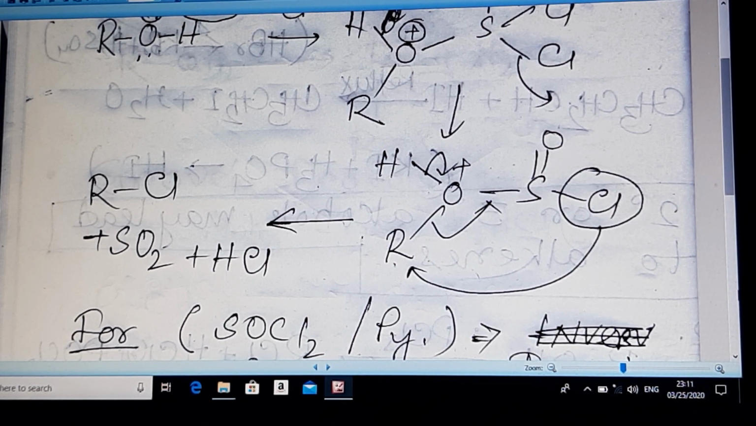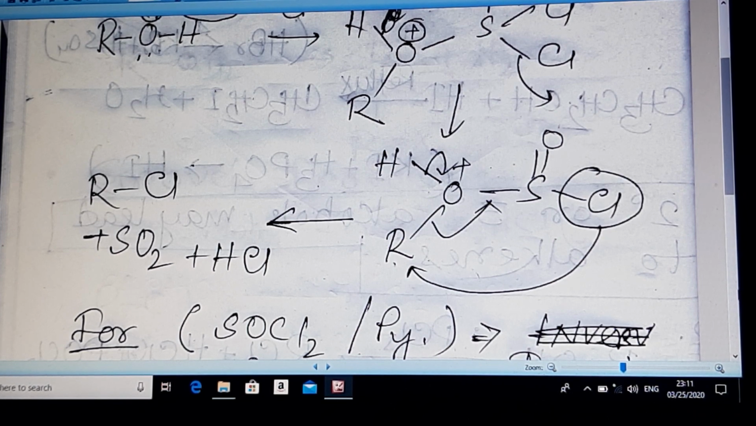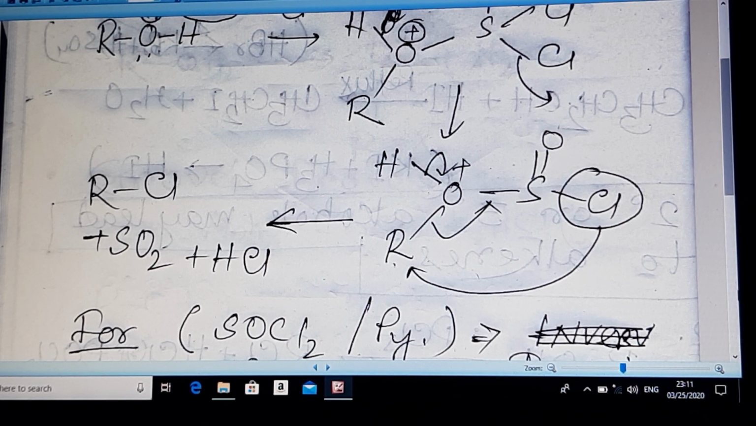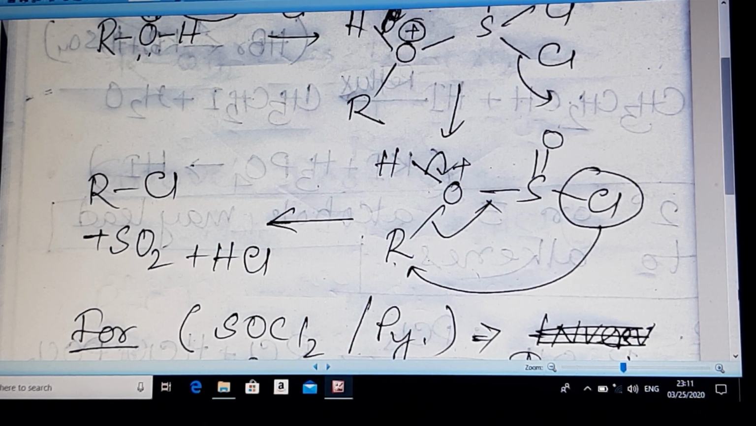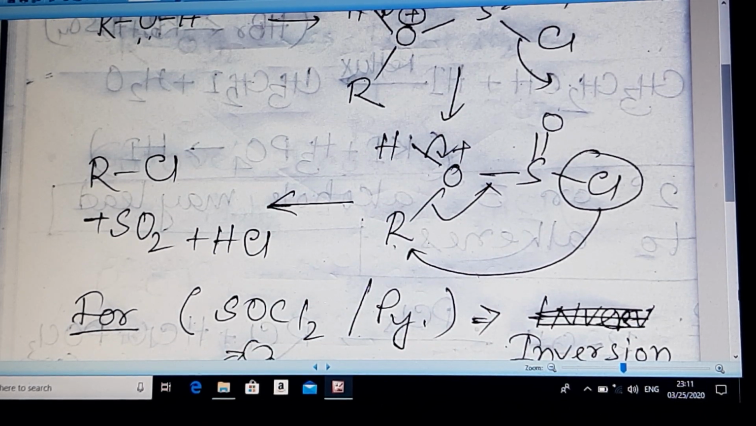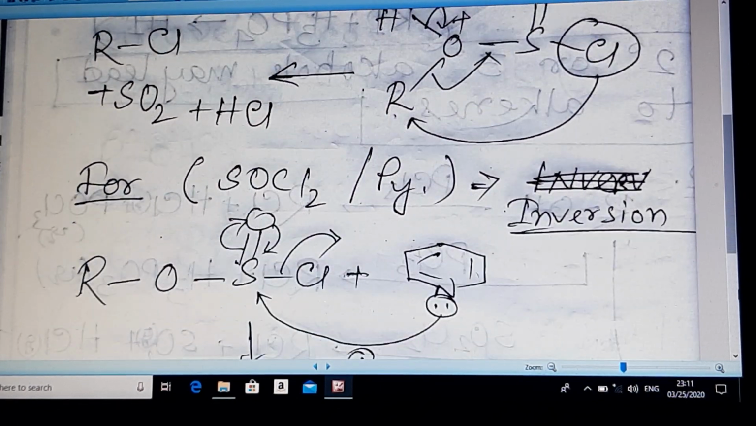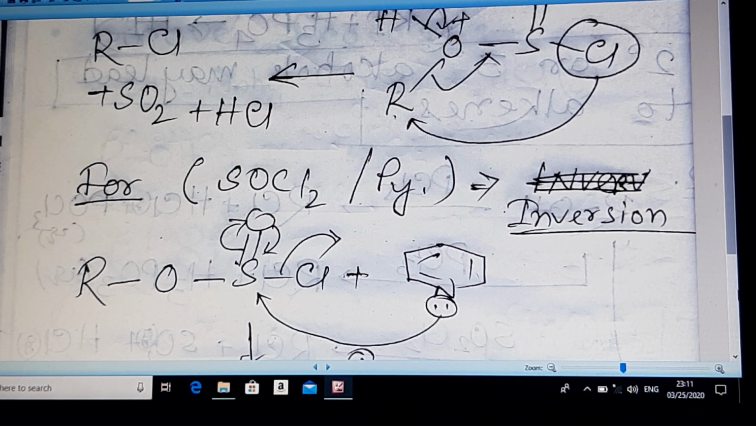R-type compound, R-type alcohol: if the alcohol contains any chiral carbon and it is R, then the product will also be R. And if the alcohol is S, then the product will also be S. But the most interesting fact in this case is that if you use a little amount of pyridine with SOCl2 in this same reaction, then the reaction will follow the SN2 path, and inversion is the main product. You know that in an SN2 reaction only inversion occurs.